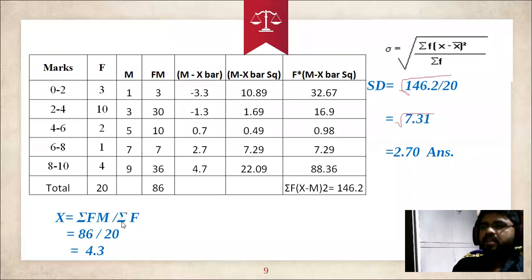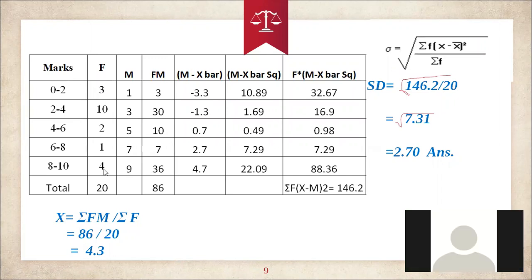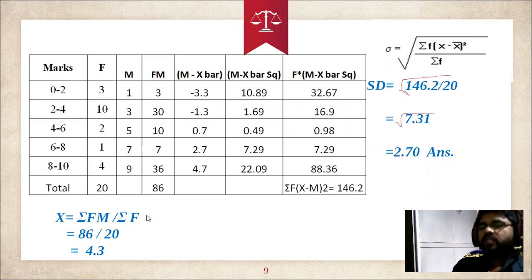Then divide by sum of f. What is the total frequency? When you add 3, 10, 2, 1, 4, you will get 20. Then x bar is equal to sum of fm divided by summation f, that is 86 by 20. We got 4.6. This is the average value. We got only the average.